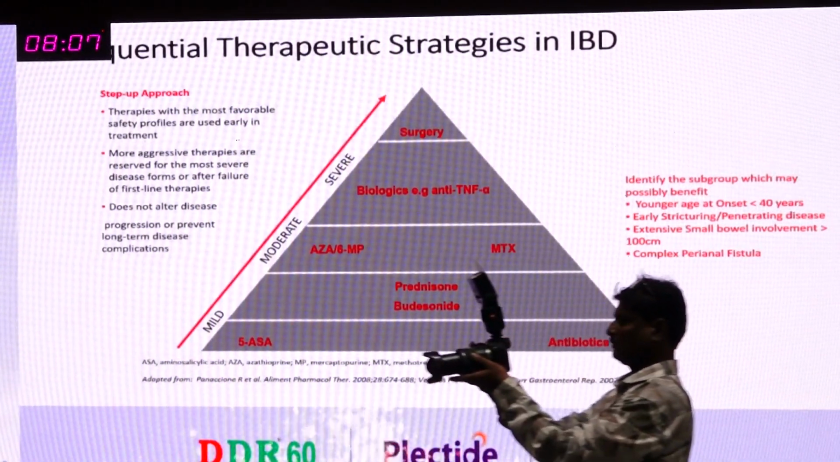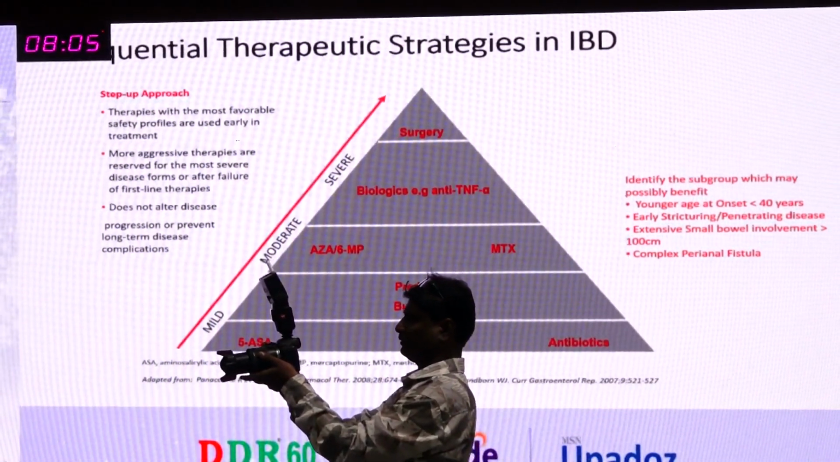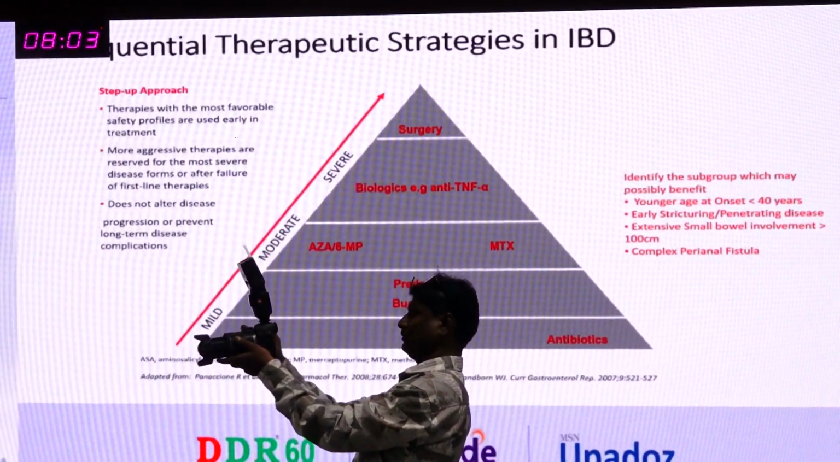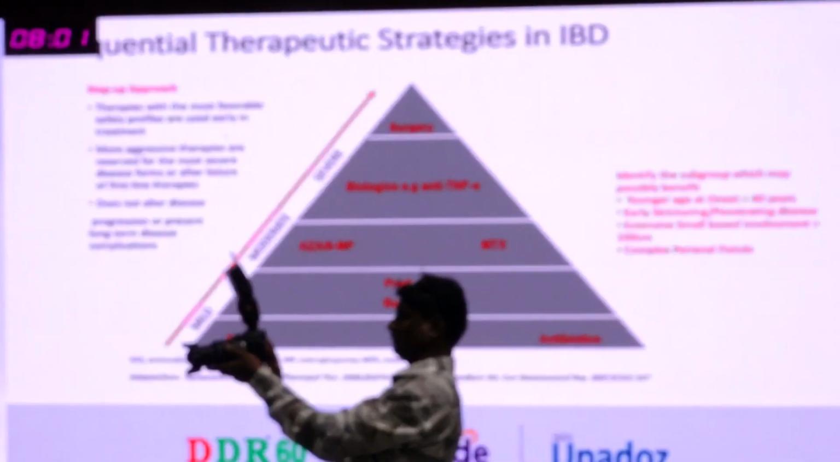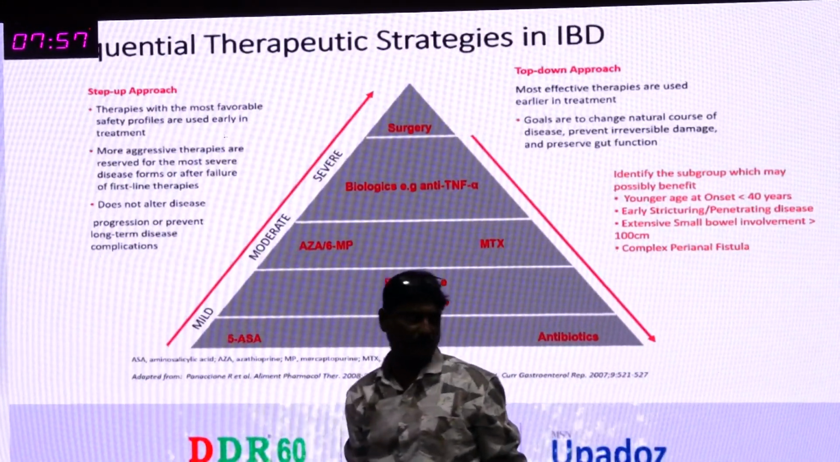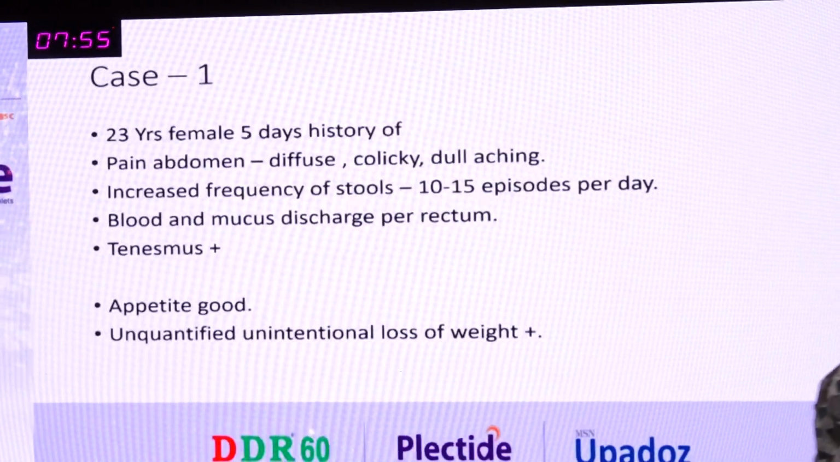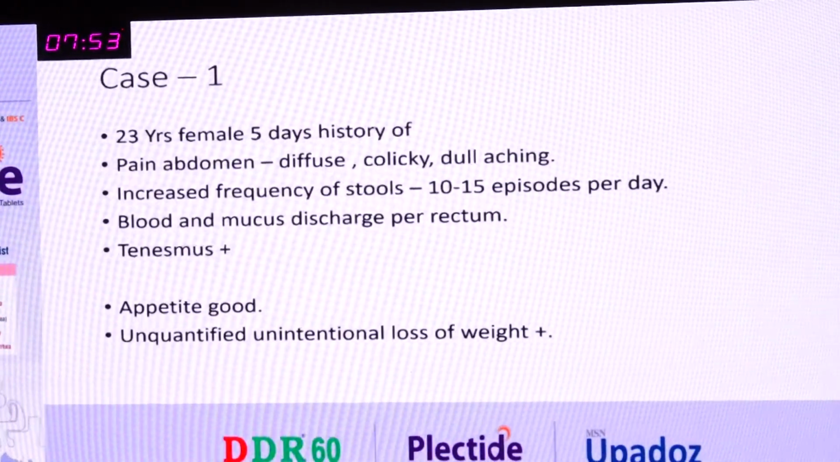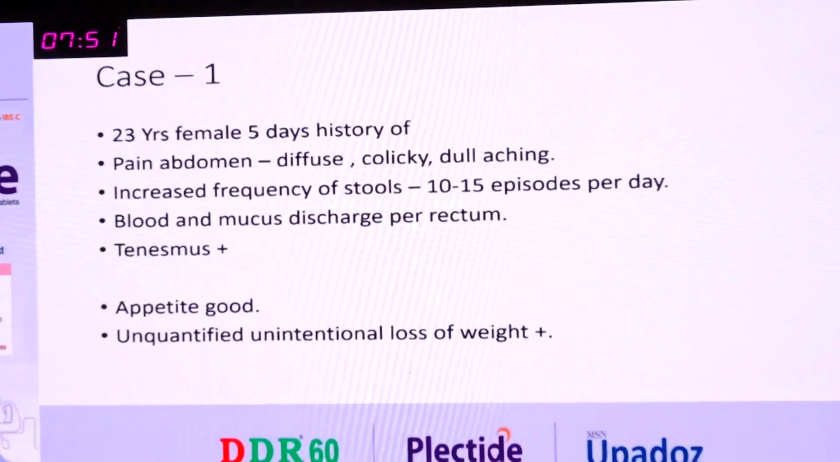And the sequential therapy, as we are all well aware, starts from 5-ASA, and we go up to biologics and finally surgical intervention. So the top-down approach, we should not forget when you are going to tackle a patient with IBD. And here I'm going to take on a few interesting basic case scenarios that we are frequently coming across.